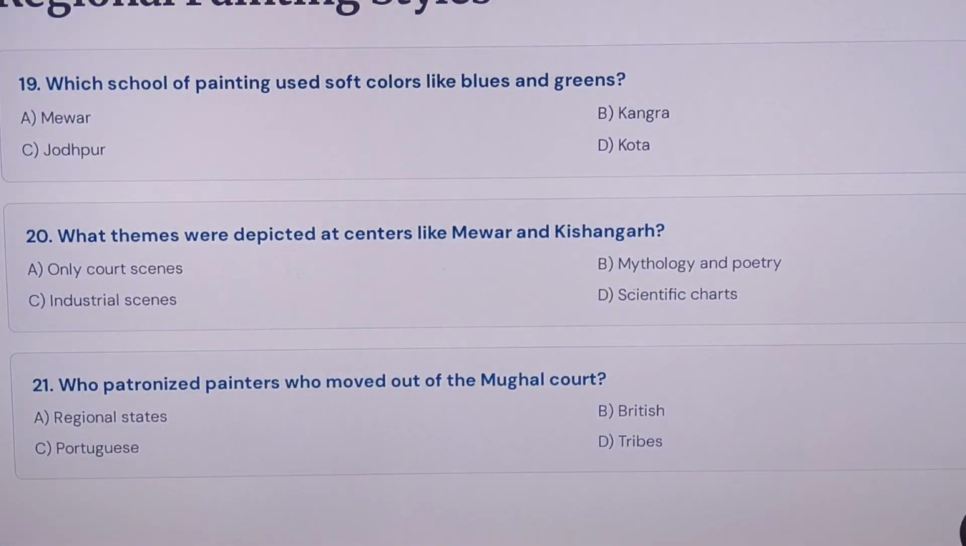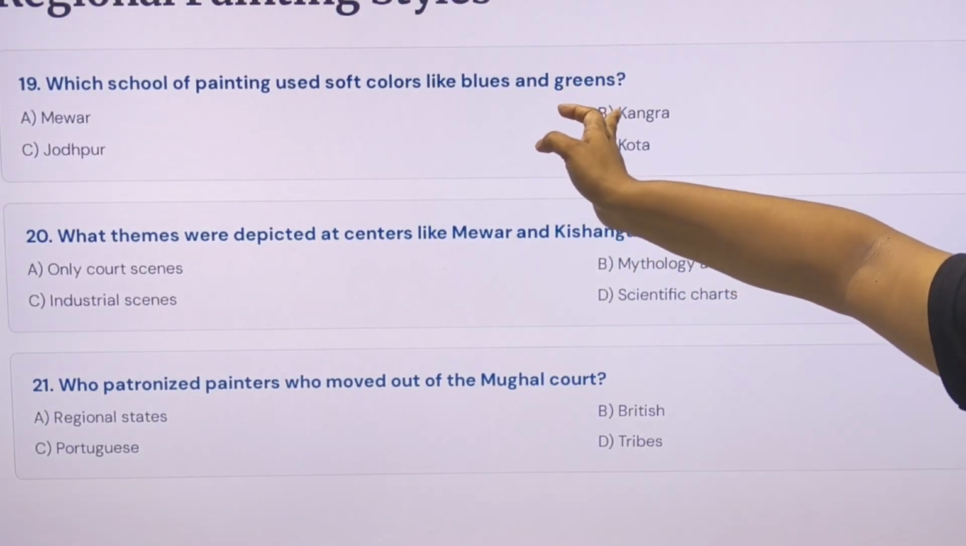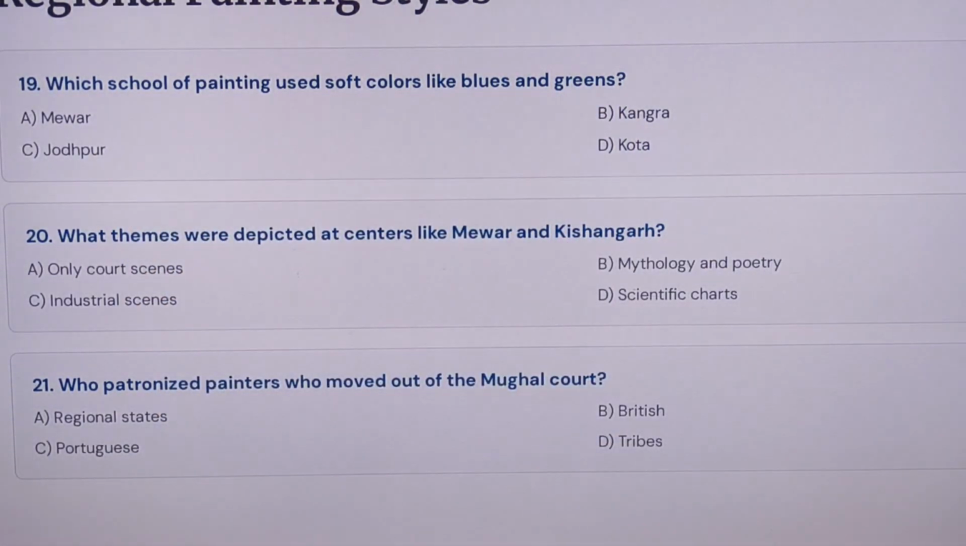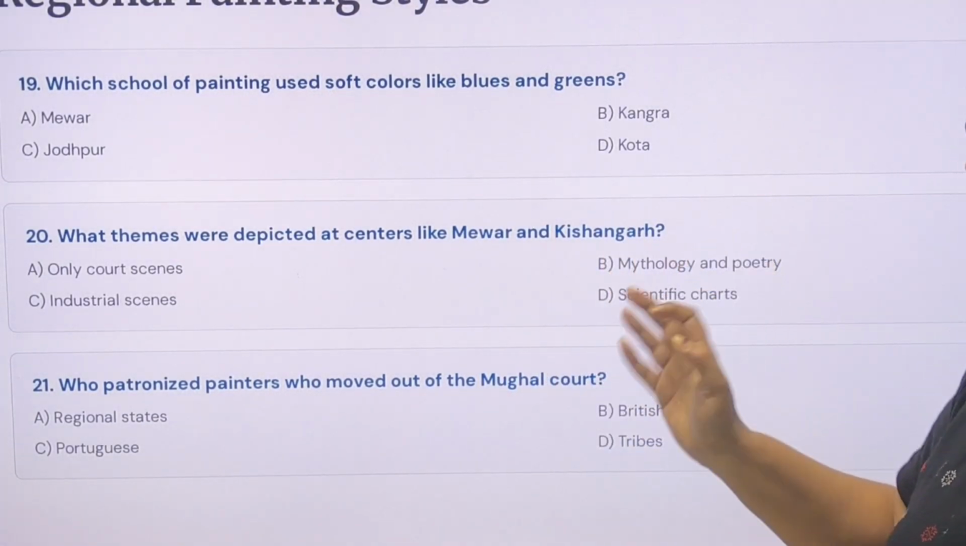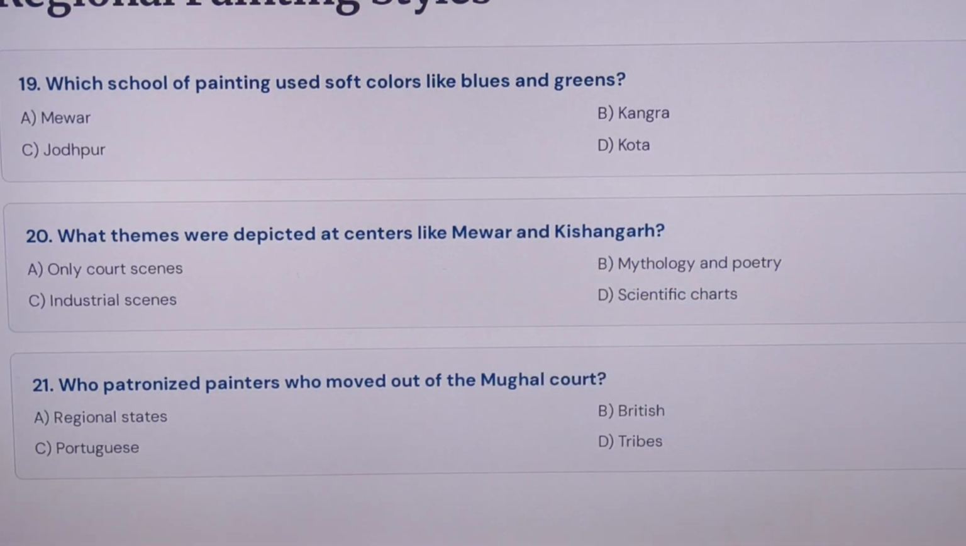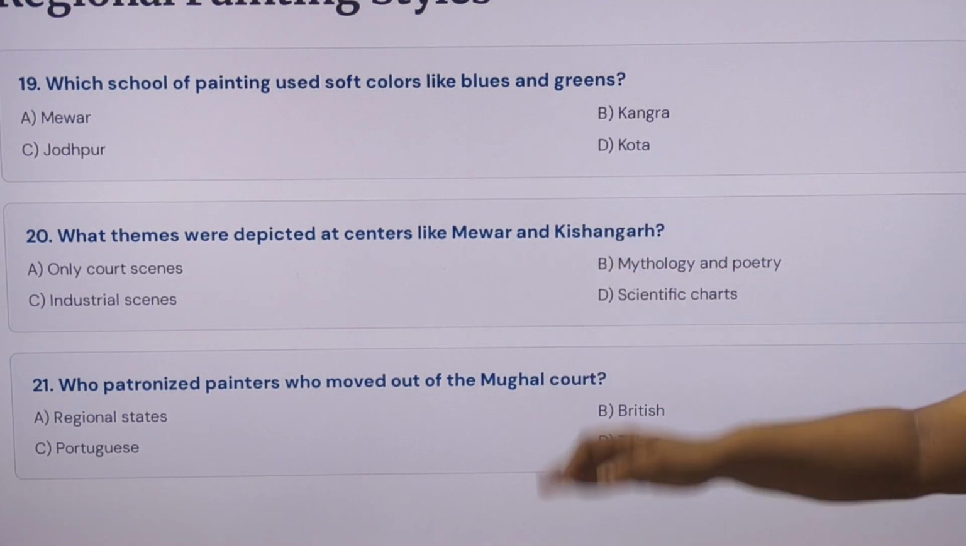Regional painting style. Which school of painting is used for colors like blue and green? That is Jodhpur. Jodhpur painting most of the time uses soft colors. Only themes are depicted in centers like Mewar and Kishangarh. Mythology and poetry, they are depicting these things. Kishangarh, there is a park, all of the Pandithani painting.